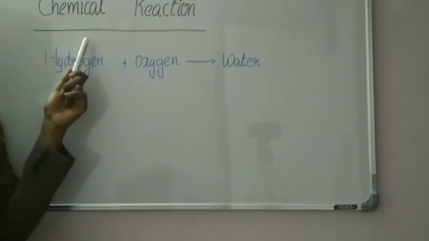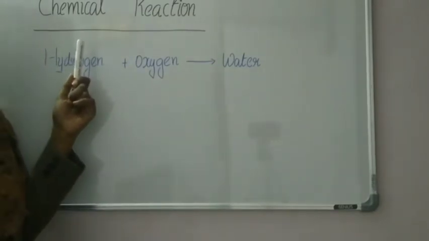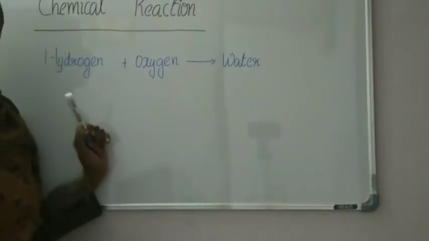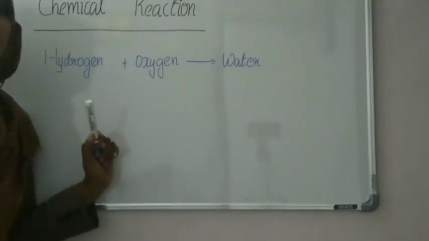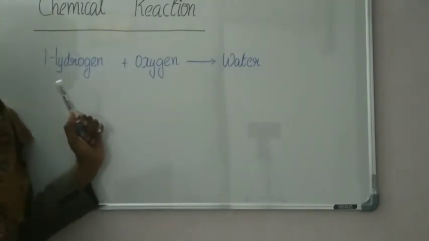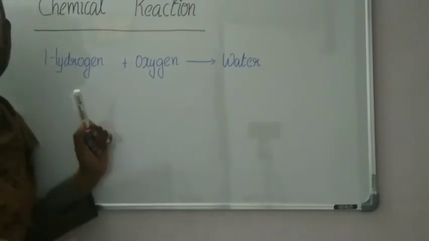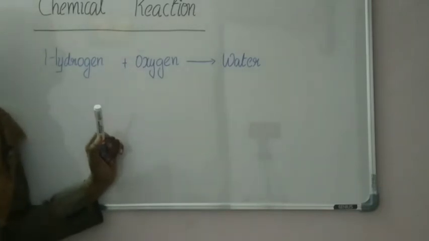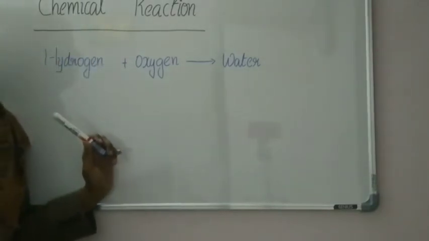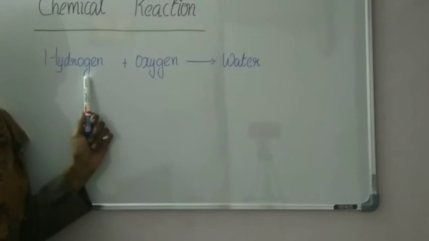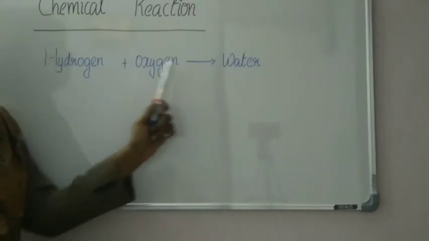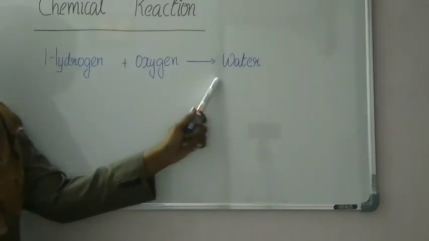In a chemical reaction, substances react to form new products. Okay, or in a chemical reaction, the substances react to form new substances. Here, a chemical change is occurring. Such a reaction is called a chemical reaction. For example, hydrogen and oxygen combine to form water.